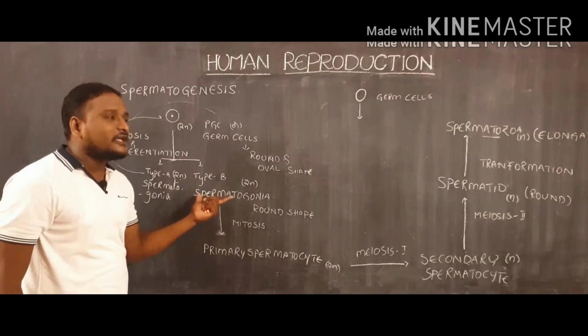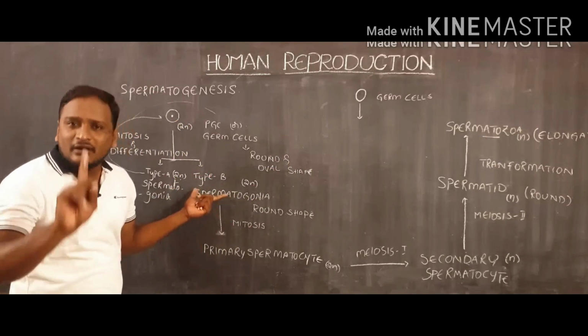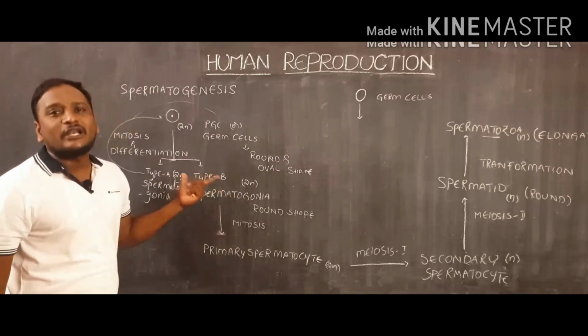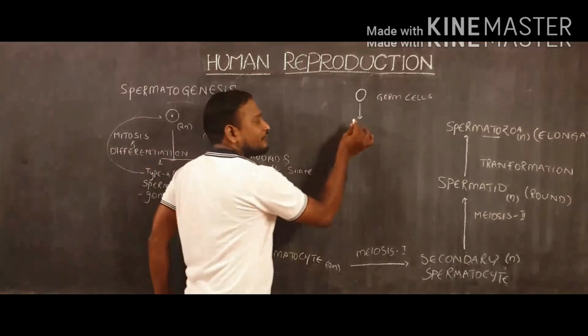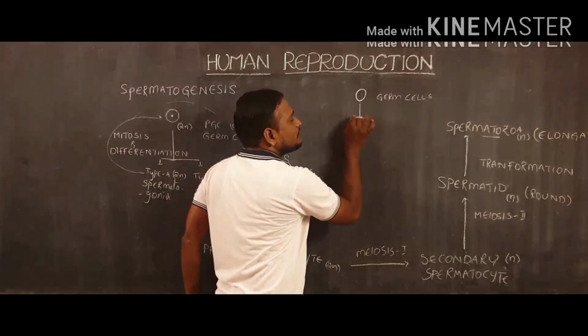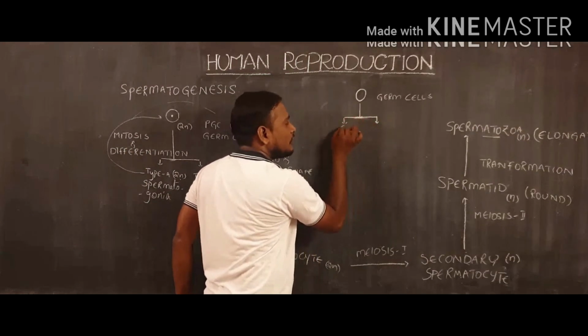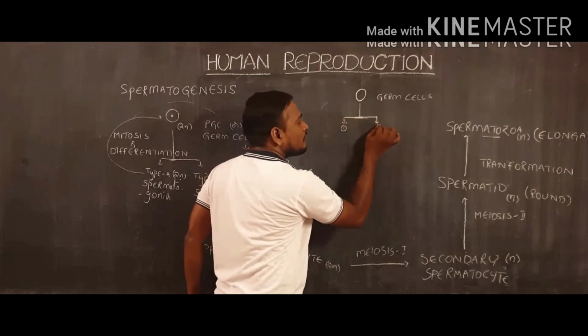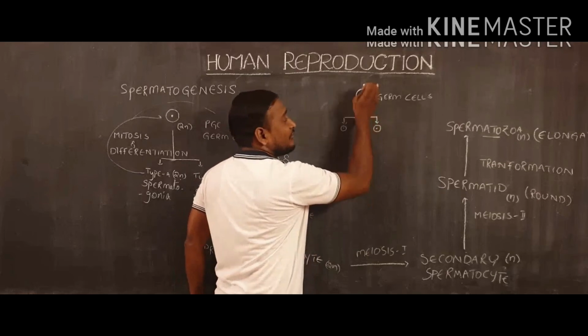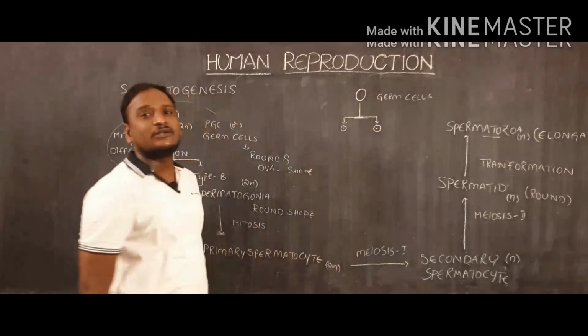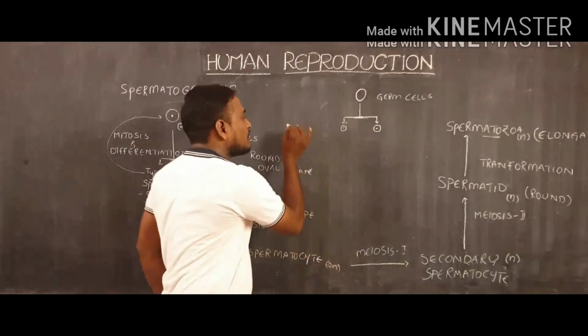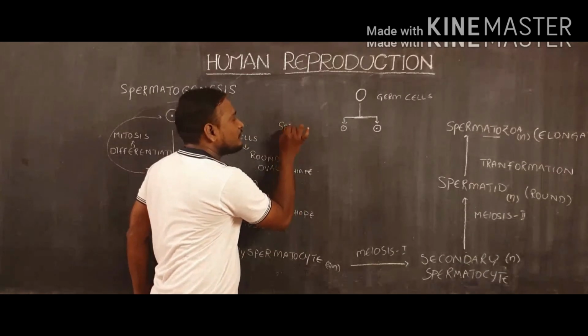That's why we are taking only one spermatogonial cell here, so that it produces oval shaped cells, now changing into round shaped cells, which are also called spermatogonia.